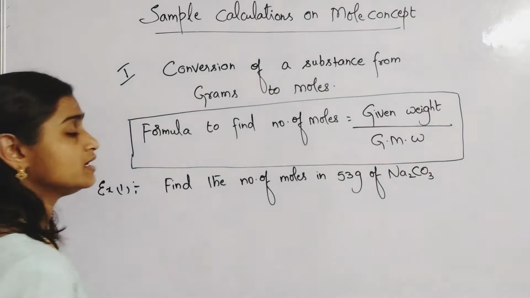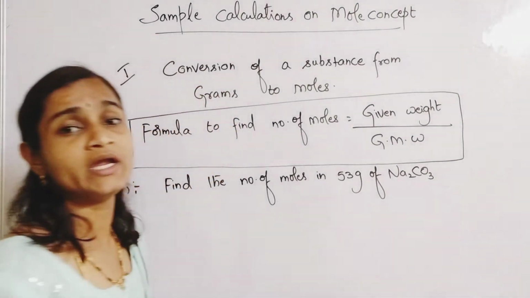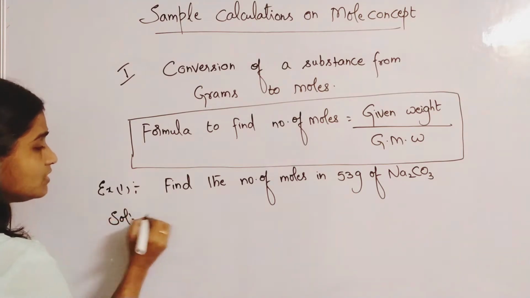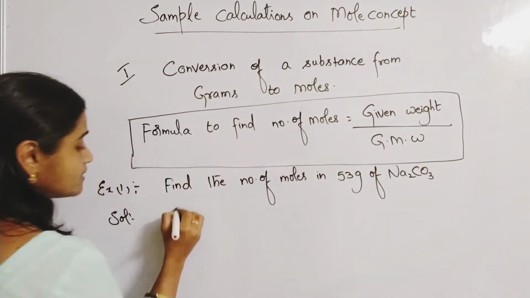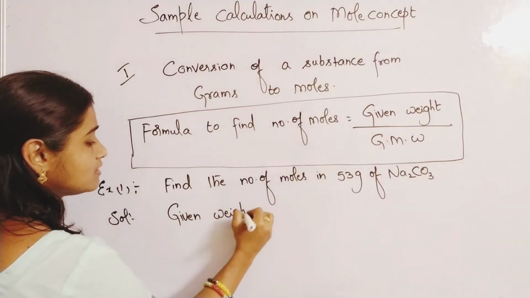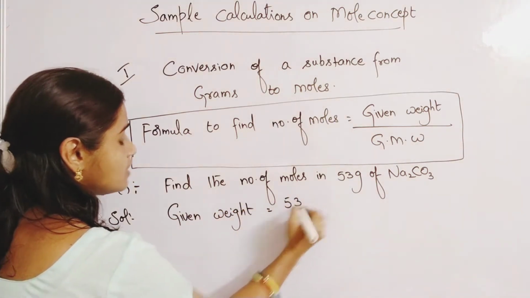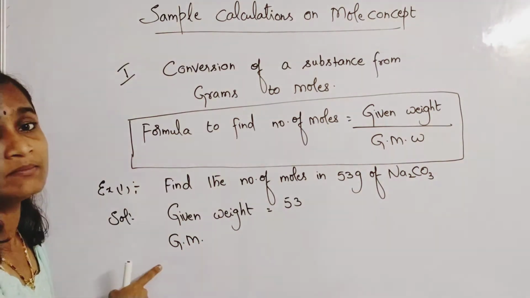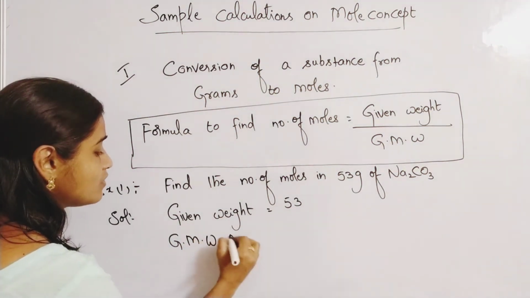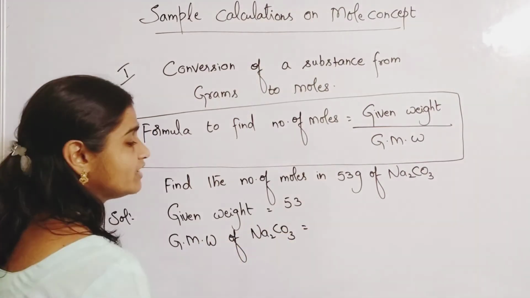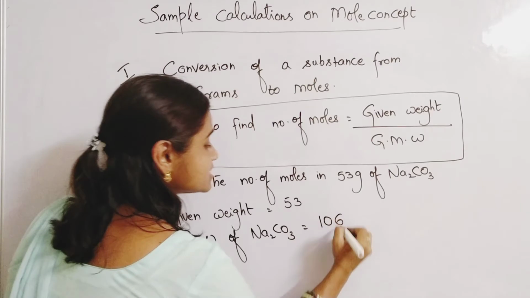Here Na2CO3 is sodium carbonate. The given weight is 53 grams. Now the gram molecular weight, I'll keep writing it in short as GMW. The gram molecular weight of Na2CO3 is 106.